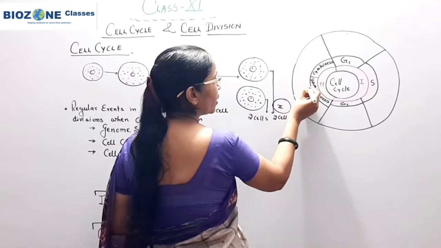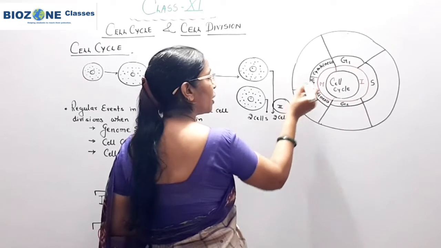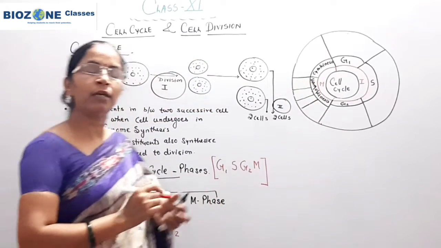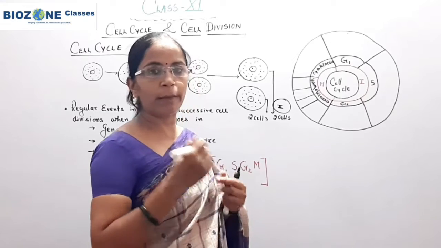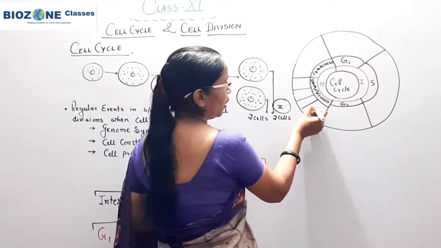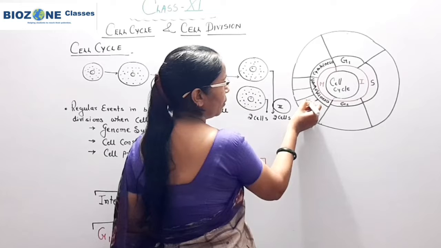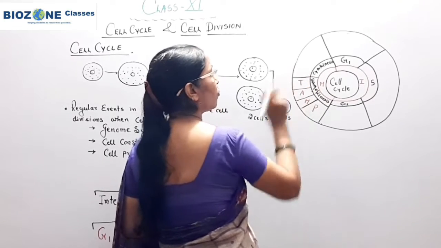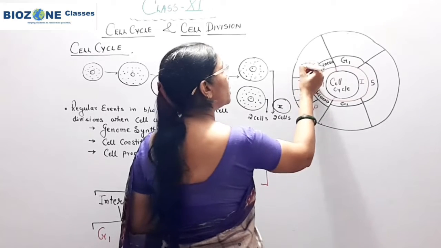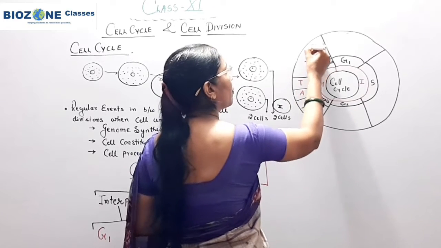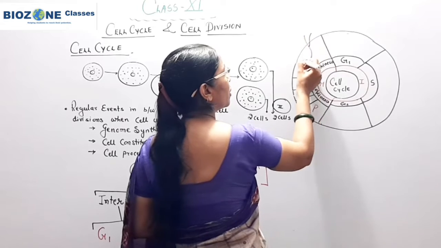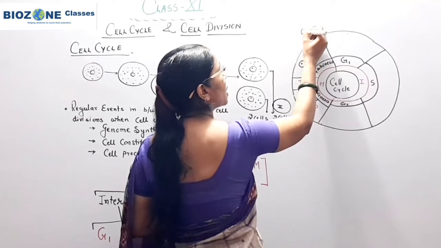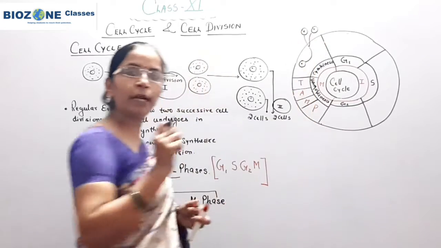These 4 phases we do not study during the cell cycle; we predominantly study them when we study mitosis and meiosis division. Here you remember prophase, metaphase, anaphase, telophase. After telophase, the cell undergoes cytokinesis, and upon cytokinesis, from a single cell the 2 daughter cells are produced.